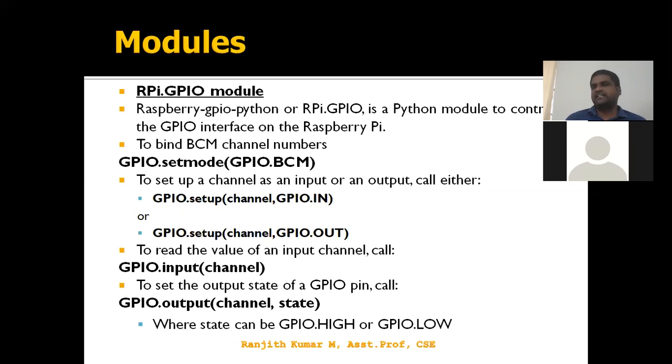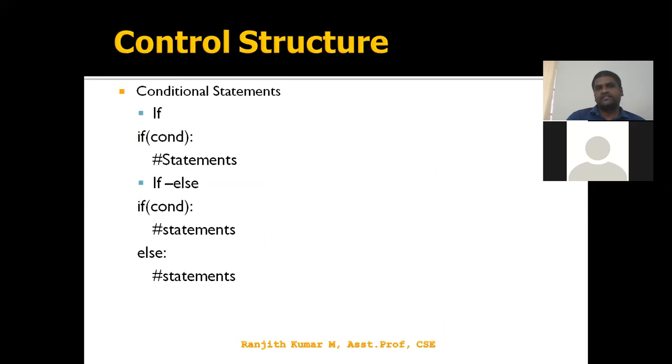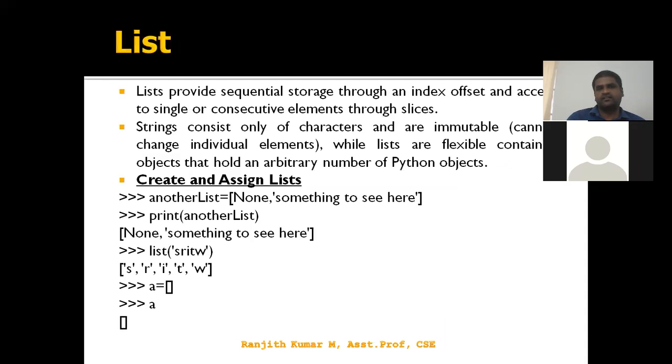If I'm using an LED and it is GPIO high, what happens? It is going to glow. With GPIO low, it is not going to glow. Okay, so these are the functions that belong to GPIO. And we are going to start the practice session.